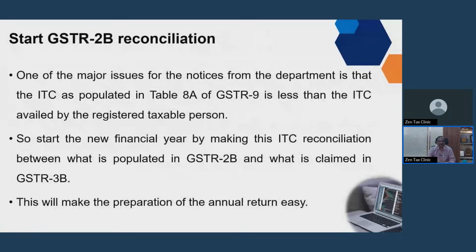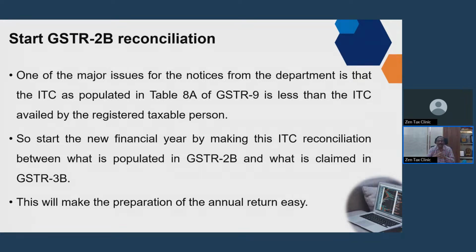So how to do that? First, let us start with the GST 2B reconciliation. This is one of the major areas for notice. They take Table 8A of GSTR 9, and then they say, compared to Table 8A, you have taken more credit. This is one of the charges given by the department every time.